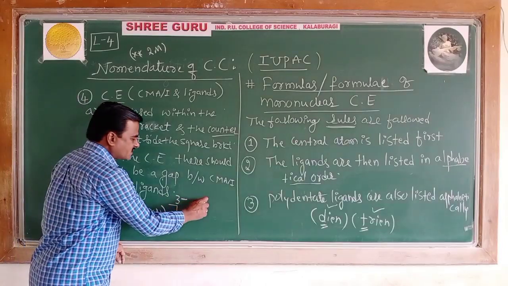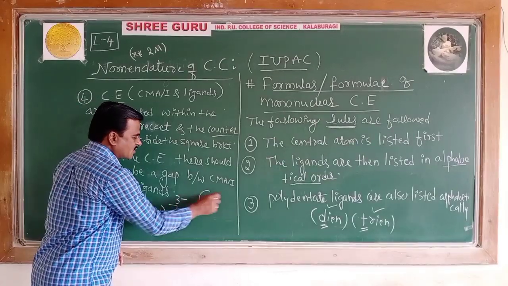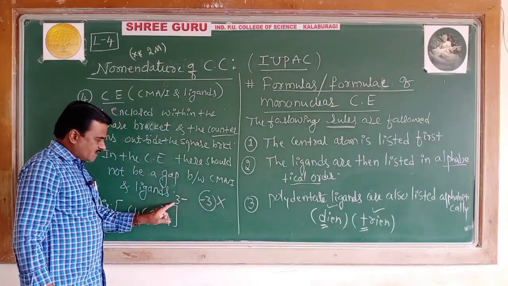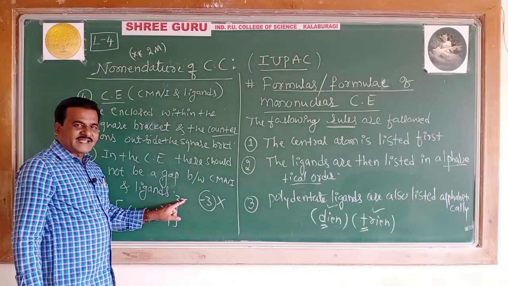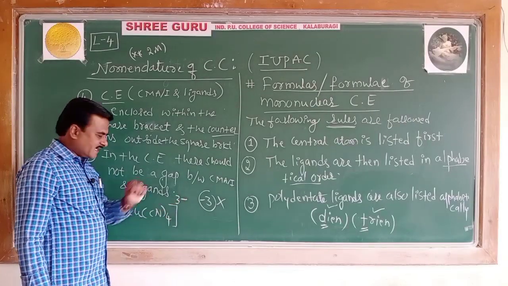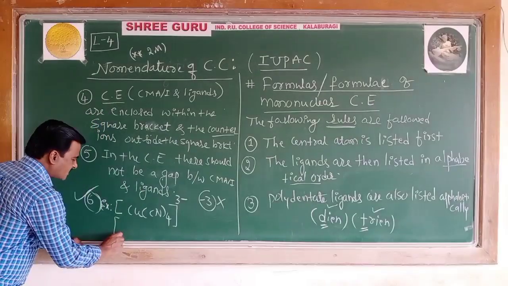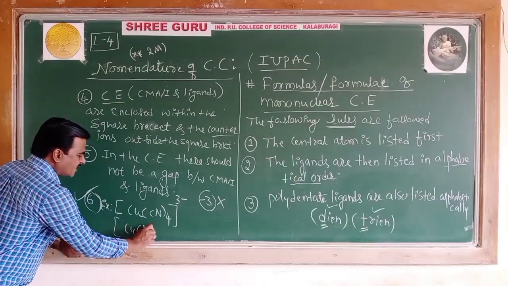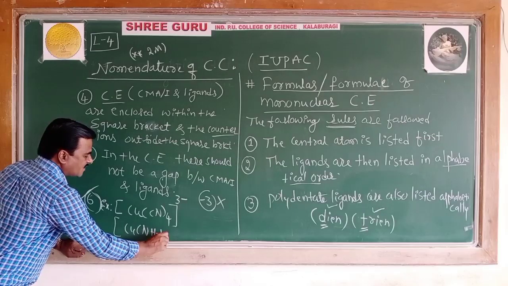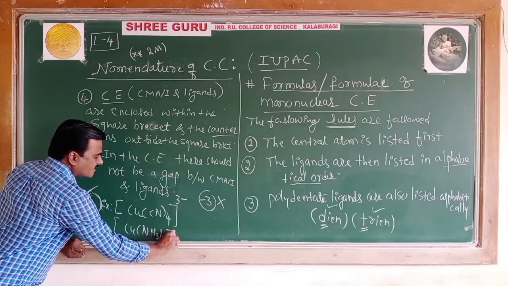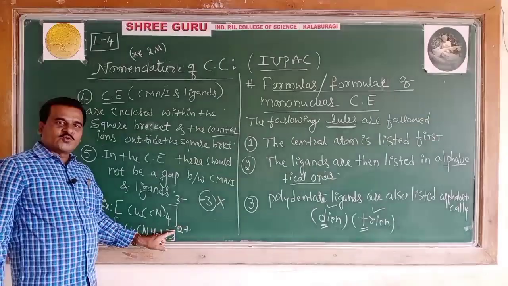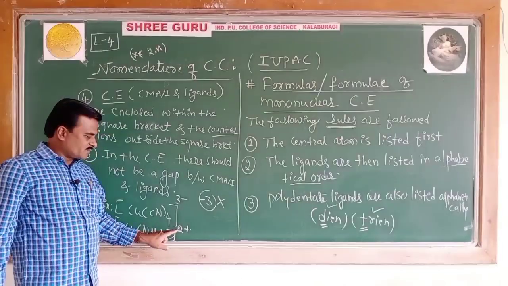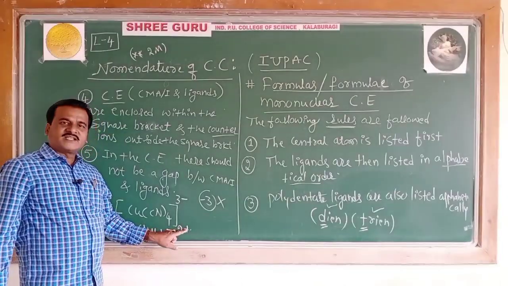If you write minus 3, then it is not allowed. First the net charge as a number is written followed by the sign. For example, Cu(NH3)4, net charge 2 plus is written, not plus 2. The number must be written first followed by the charge.